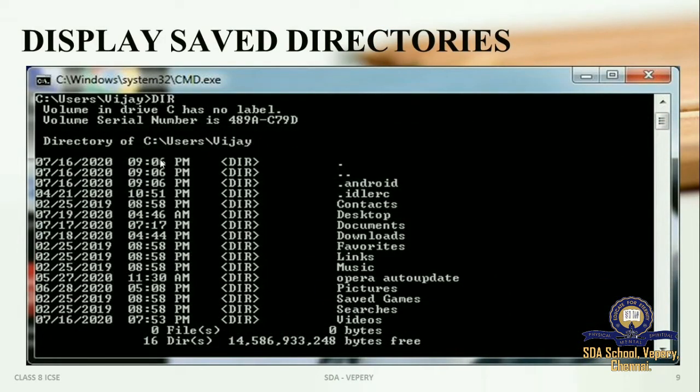I just gave only dir and it is displaying for me all the drives which is inside my directory C. So inside the C users and my computer Vijay, it is showing me all the contents. So this is how it looks for you, the saved directory.